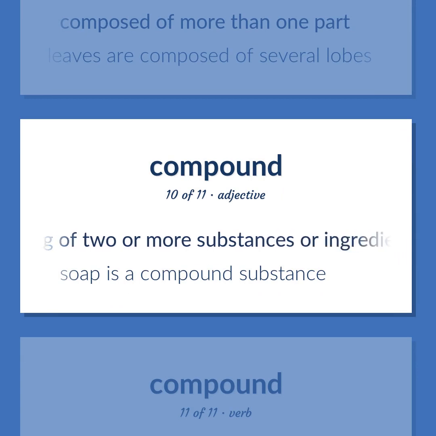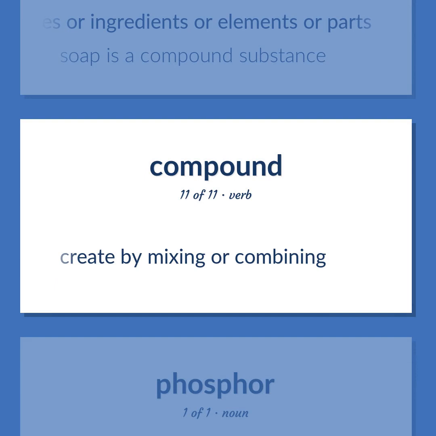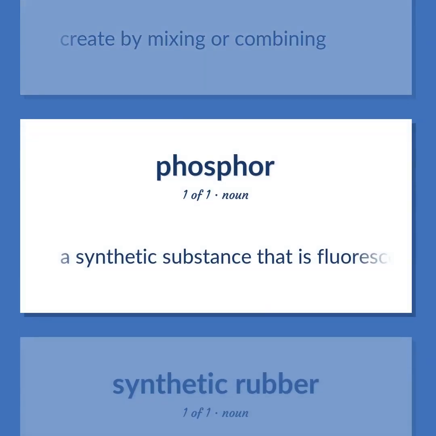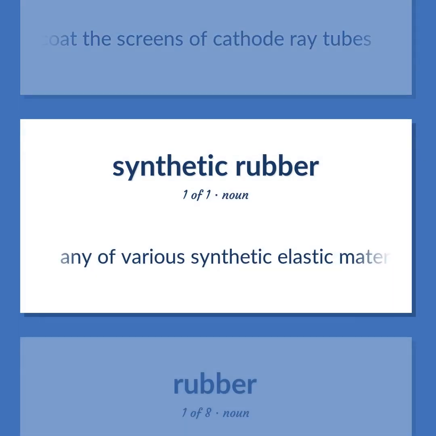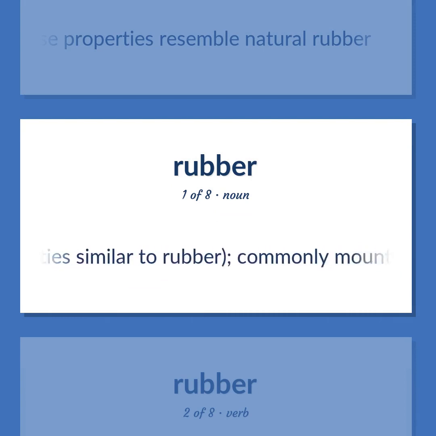Consisting of two or more substances or ingredients or elements or parts. Soap is a compound substance. Create by mixing or combining. A synthetic substance that is fluorescent or phosphorescent, used to coat the screens of cathode ray tubes. Any of various synthetic elastic materials whose properties resemble natural rubber. An eraser made of rubber, or of a synthetic material with properties similar to rubber, commonly mounted at one end of a pencil.